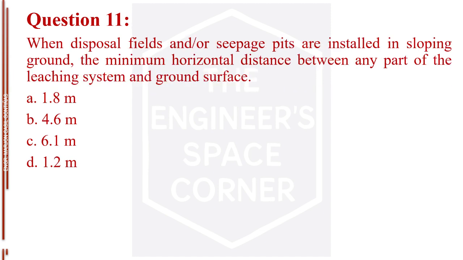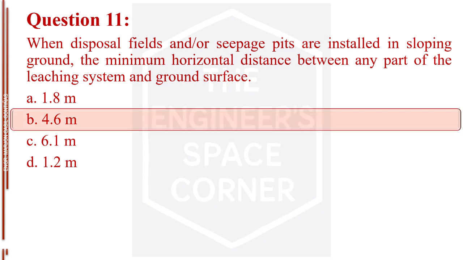Question number 11. When disposal fields and/or seepage pits are installed in sloping ground, the minimum horizontal distance between any part of the leaching system and ground surface. Letter A, 1.8 meters. Letter B, 4.6 meters. Letter C, 6.1 meters. Letter D, 1.2 meters. The answer is letter B, 4.6 meters.